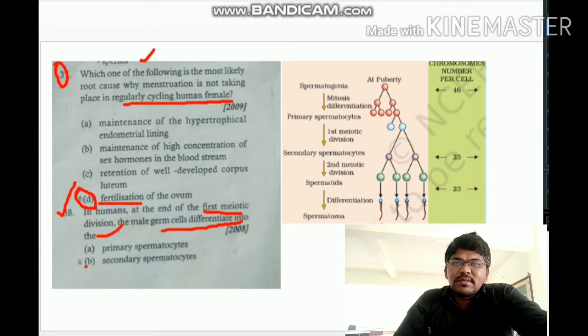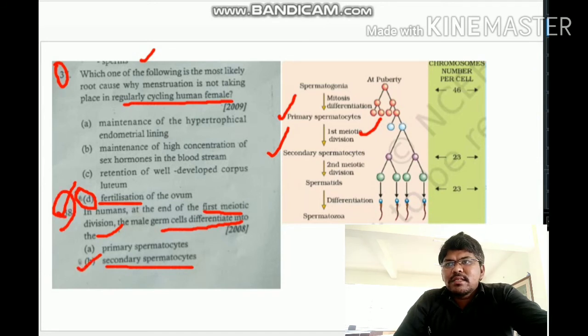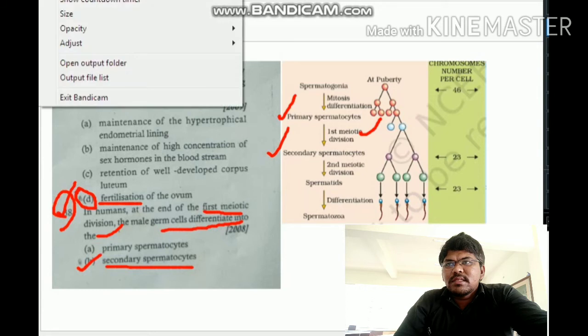After the first meiotic division, the primary spermatocytes become secondary spermatocytes. Then you can see the formation of secondary spermatocytes after the first meiotic division. Hence, for question number 38, option B is correct. Next, we have to discuss question number 39.